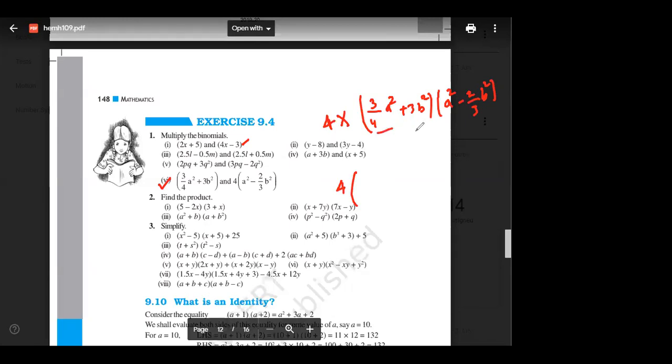Now it is 3 by 4 a square into this whole term, a square minus 2 by 3 b square, right? Sign is plus. This term into this whole term, 3b square into this whole term, a square minus 2 by 3 b square. Anyone have any doubt in this step? Ye step clear hai? Everyone please check this step.